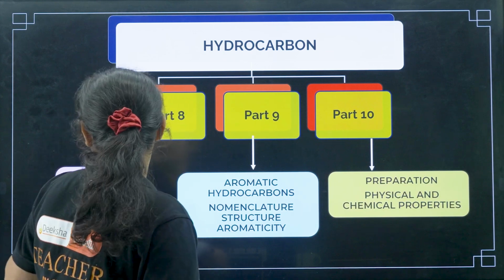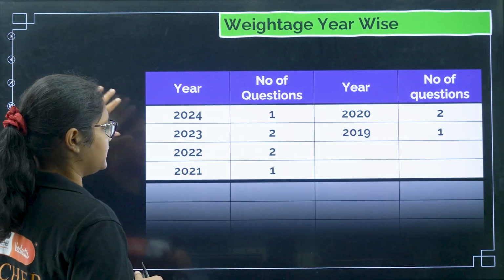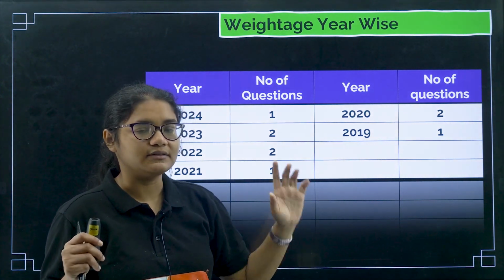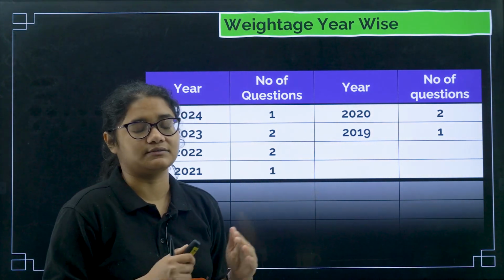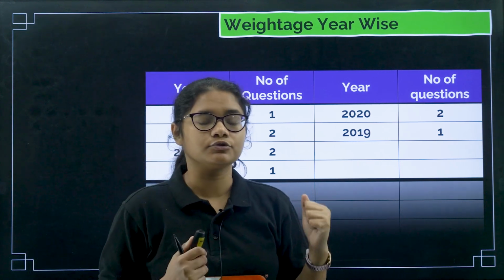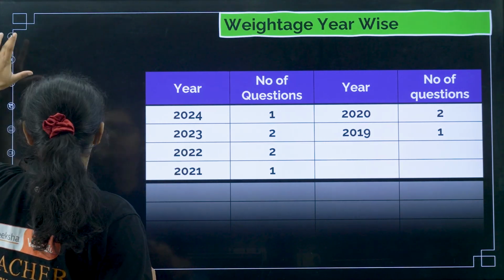Okay, so next, coming to the weightage here. You can see 1 to 2 questions are asked every year, but you should remember the concepts required here are very helpful for the organic chapters in class 12, right? So you should master this chapter definitely. Now coming to the first part.